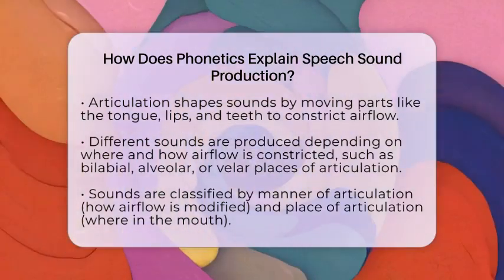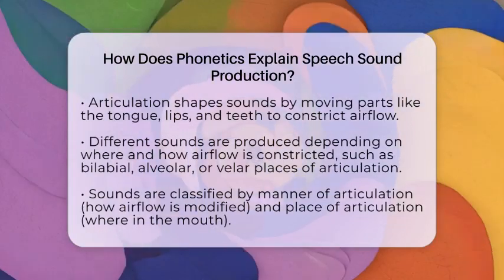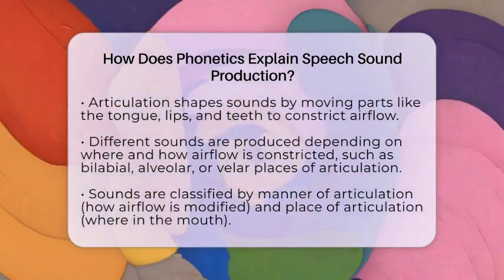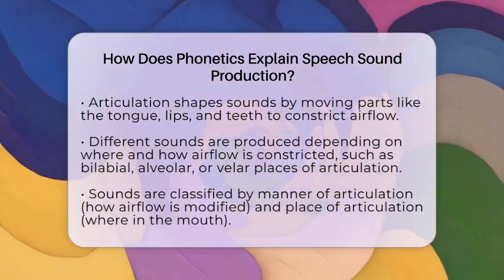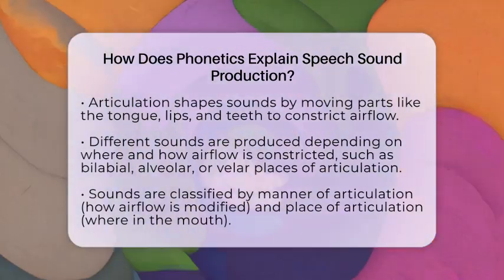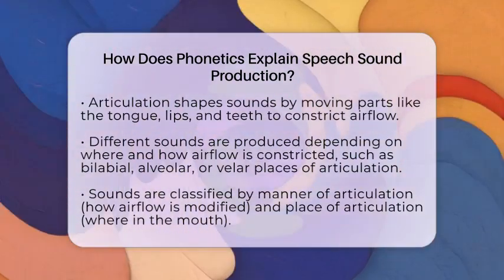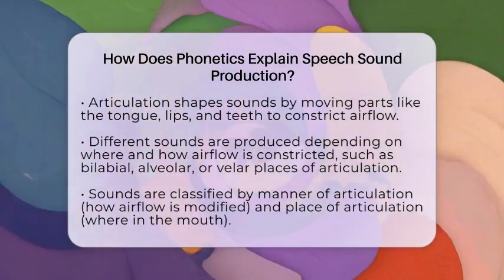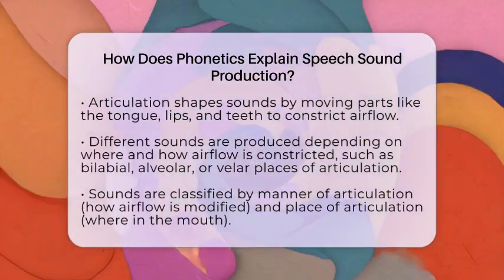For example, P and B are made with both lips, called bilabial sounds. T and D are alveolar sounds made with the tongue near the ridge behind the teeth. K and G are velar sounds made with the back of the tongue against the soft palate.